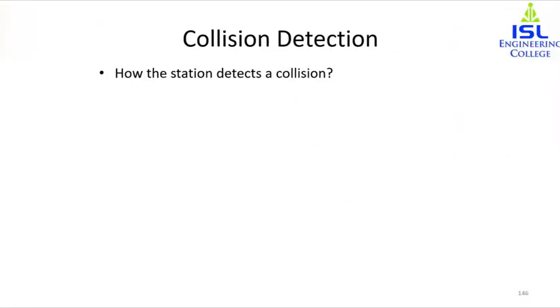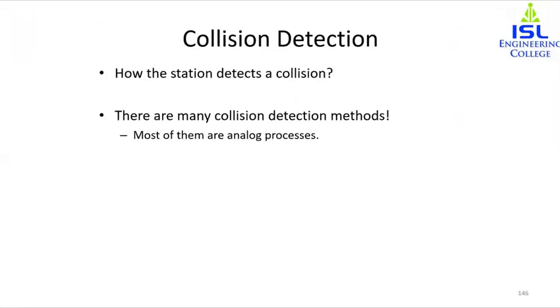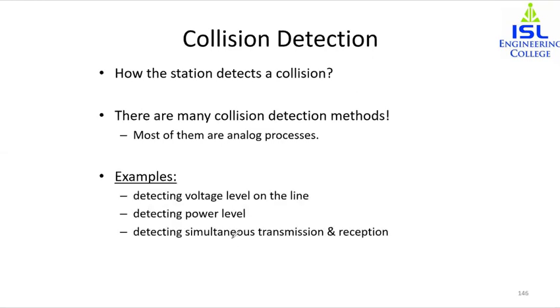Now, how do the stations detect a collision? There are many collision detection methods. Most of them are analog. Other examples are the voltage level, the power level, and detecting simultaneous transmission.